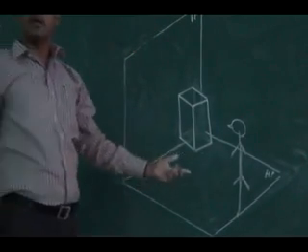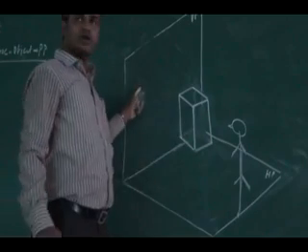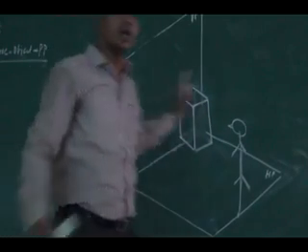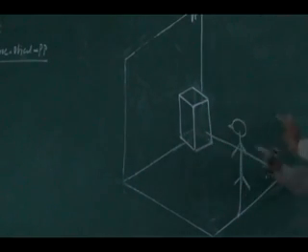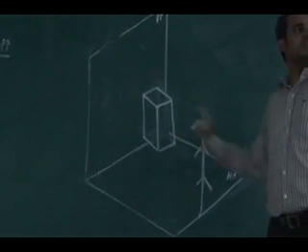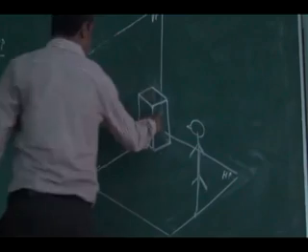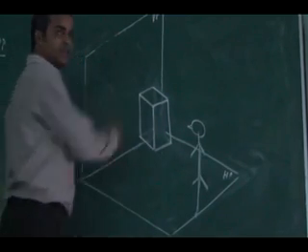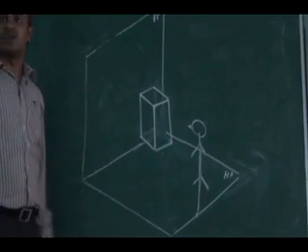The observer is standing, the object is next, and I am going to perform an orthographic projection on a vertical plane. The observer is looking at the object in this way. It is the front side of the object he is looking at. He sees the image of the front face, and the image of the front face is obtained on the vertical plane.